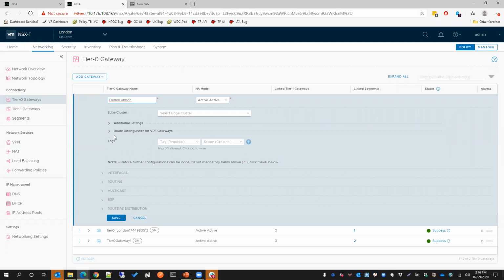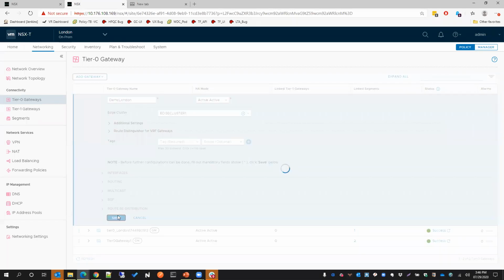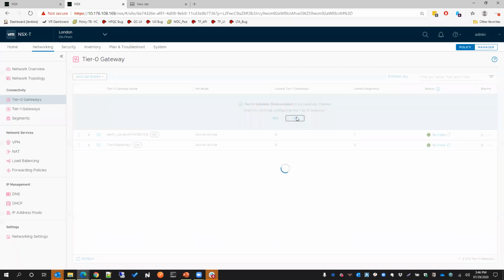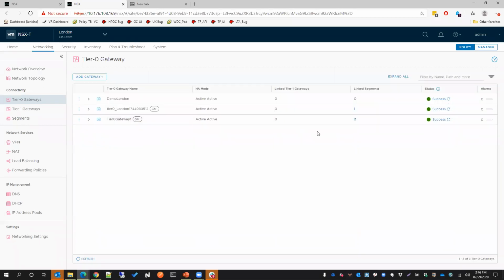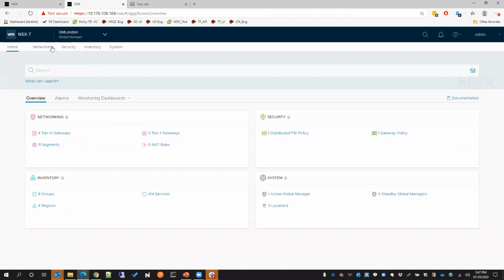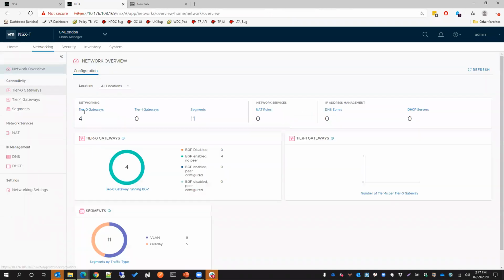Similarly, if I create a tier 0 here, demo London, this one I'm creating from the local manager. So this will not show up on my global manager UI. This is specific, and there's nobody stopping me from configuring it. So I've configured it, and it immediately got success and realized. But this is local. If I go back to my global manager, the count remains 4. It won't show up.